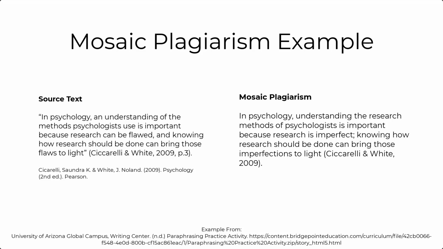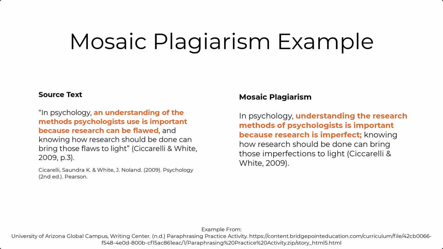In this example, the source text again is on the left and the plagiarized is on the right. Understanding mosaic plagiarism is a little more complex than understanding direct plagiarism. So let's look at the first part of the text that's highlighted in orange. The offending writer changes a few things in the first section by omitting "an" from "an understanding," changing "of the methods psychologists use" to "the research methods of psychologists," and also substituting the word "flawed" with "imperfect." They also use the verb "is" in place of "can be."